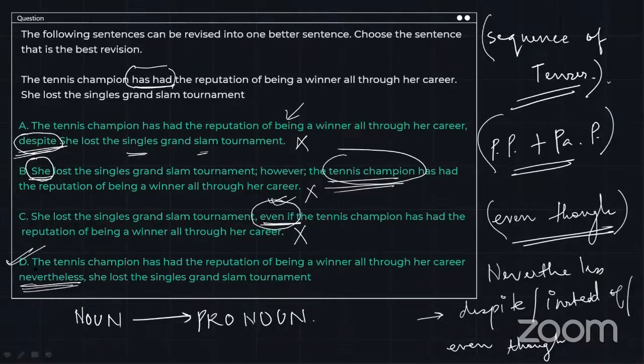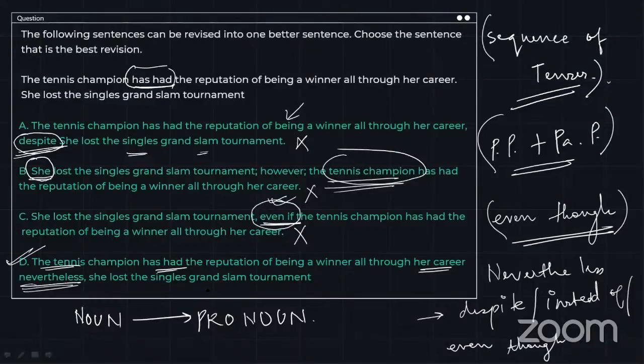That means the tennis champion has had the reputation of being a winner all through her career. Nevertheless, she lost the singles Grand Slam tournament. That means even though she was a tennis champion, she lost the singles Grand Slam tournament, right?